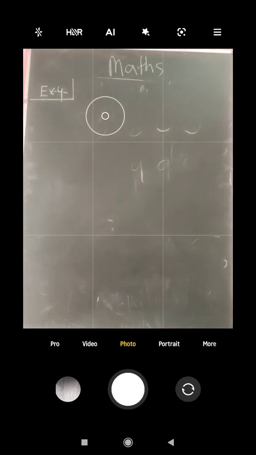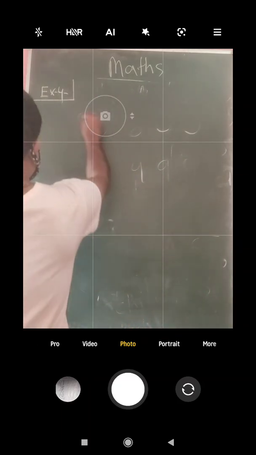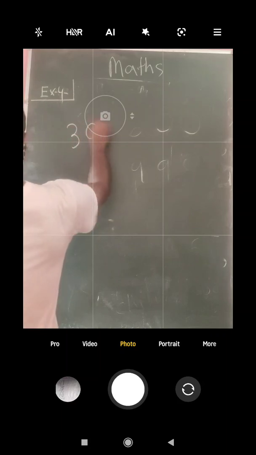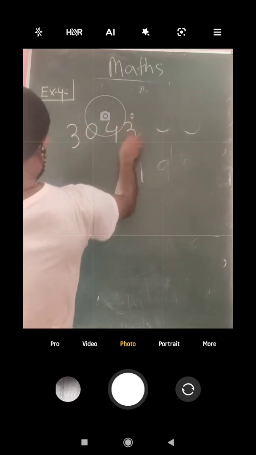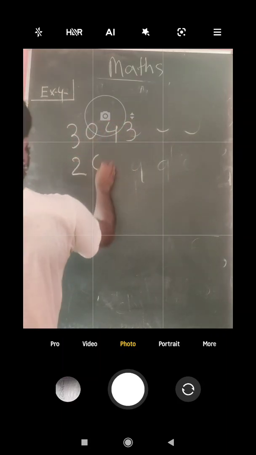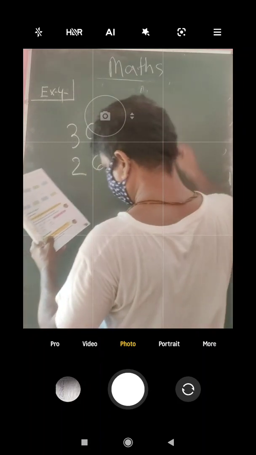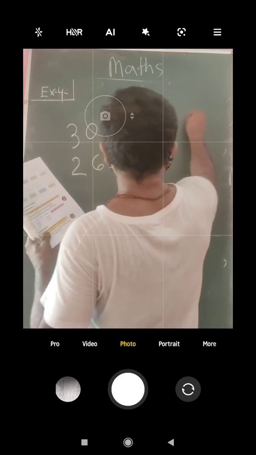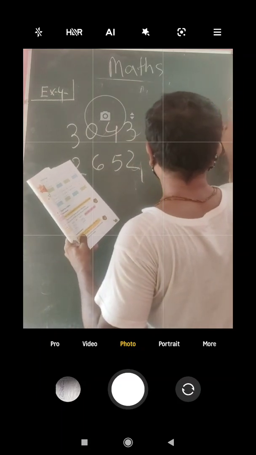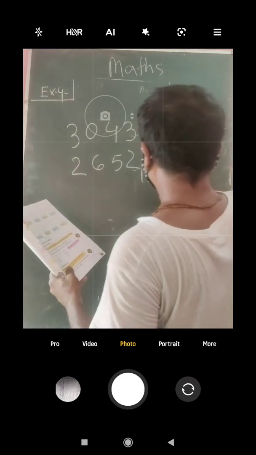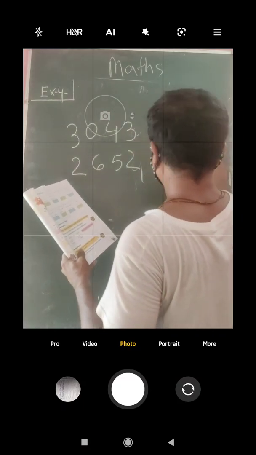That means I will write here 3043, 2652. This is one. The other one will be 2652, 3043.